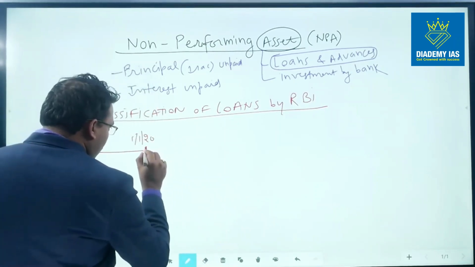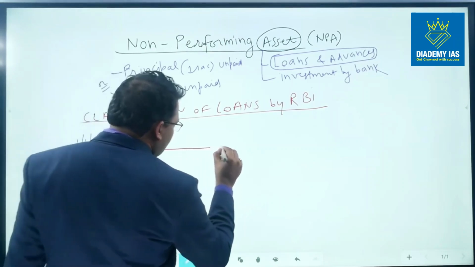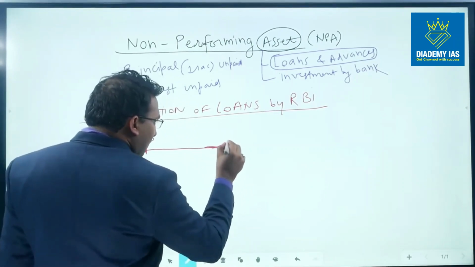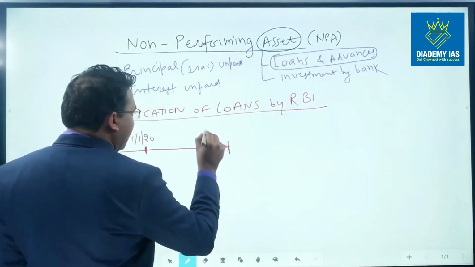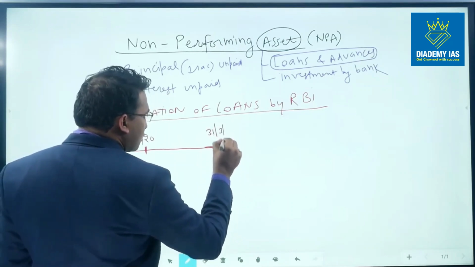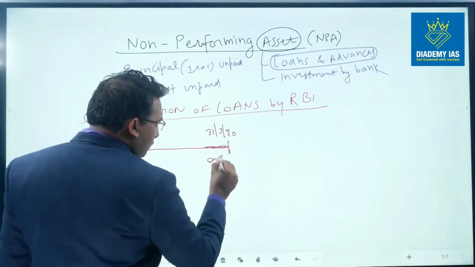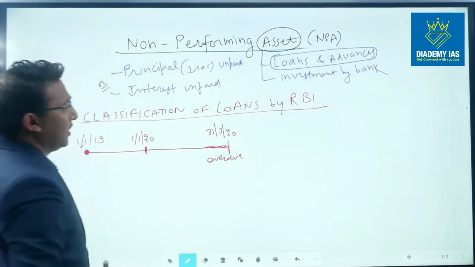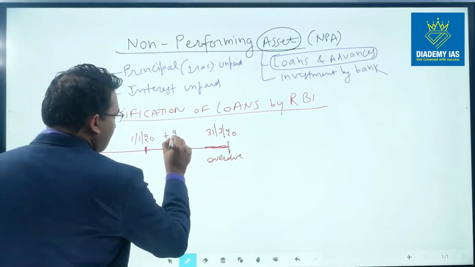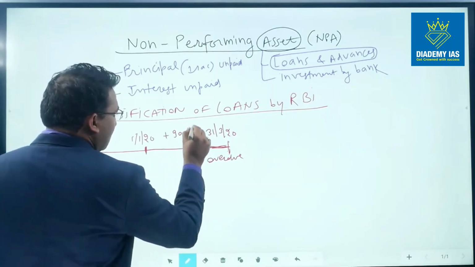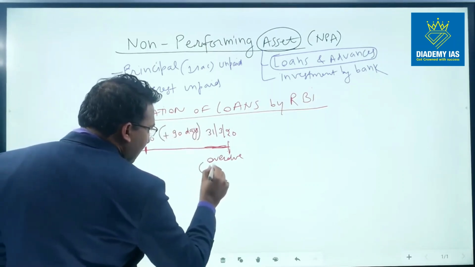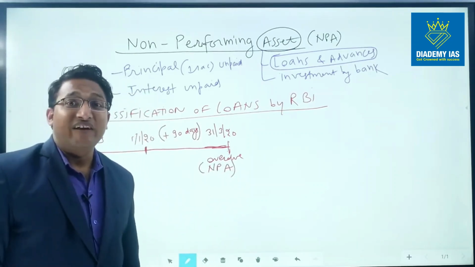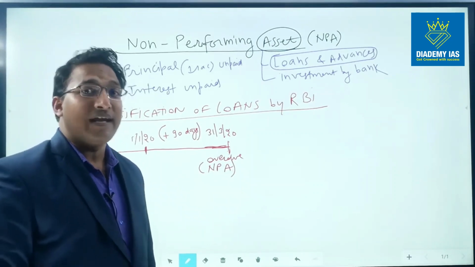So on 1st of January this becomes due, and after this date, if we add another 90 days, that is on 31st of March 2020, it becomes overdue, right? On 31st of March 2020, that is on the addition of 90 days from the due date, this account is classified into non-performing asset. So on this date, this account can be classified into non-performing asset, NPA.